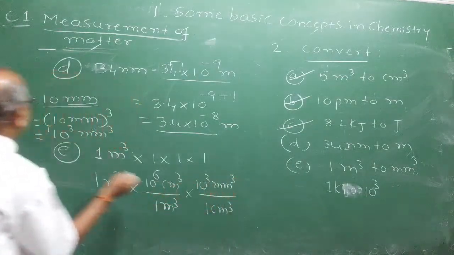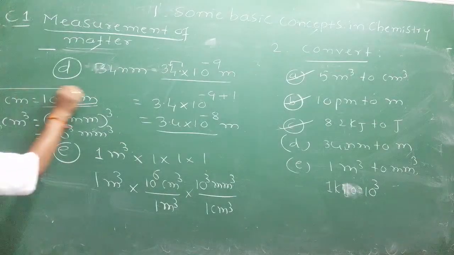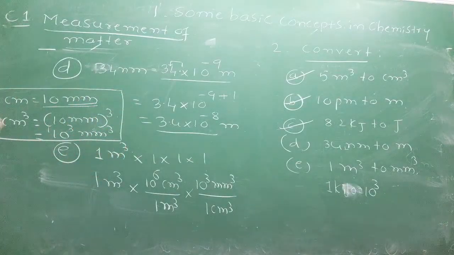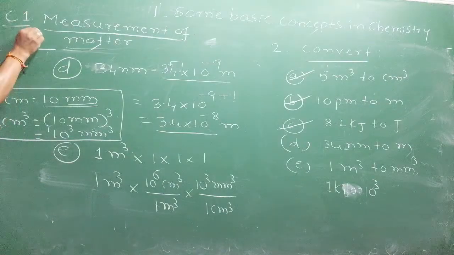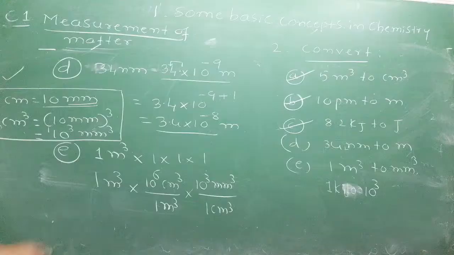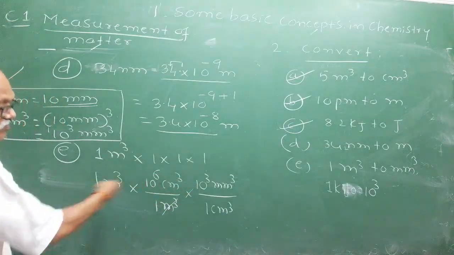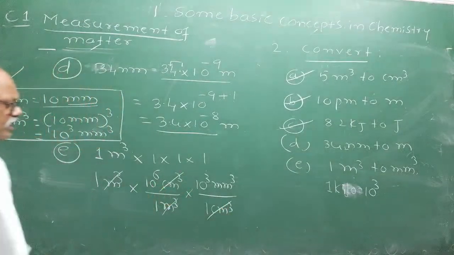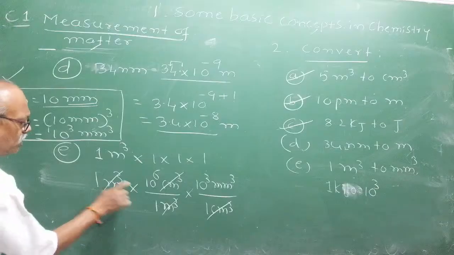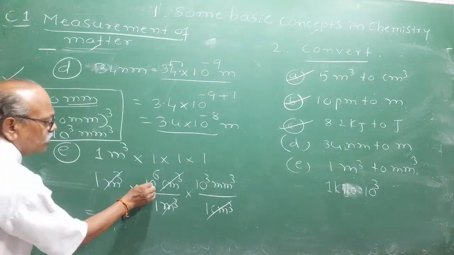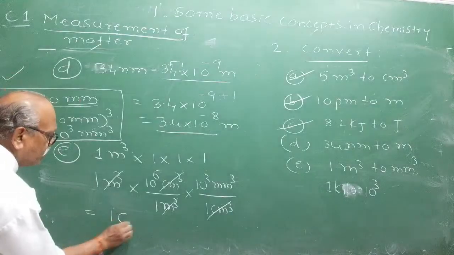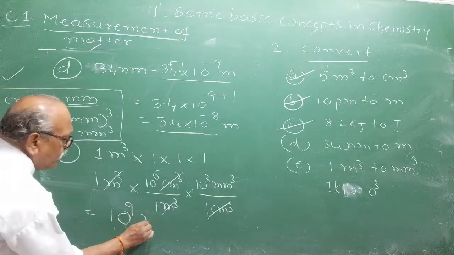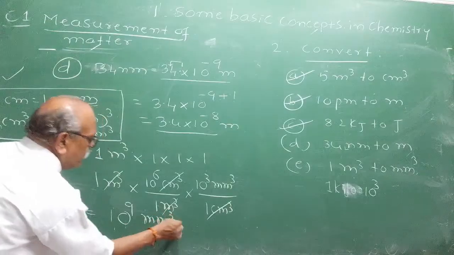Note down the conversion factor. You have to improve your ability in this area. Keep a separate notebook for time-saving results and conversion factors. That is the units and measurements topic, very useful in both physics and chemistry. Observe, this is called the unit factor method. Cubic meter cancels, centimeter cube cancels. Now you will get 1 into 10 raised to 6 into 10 raised to 3, which becomes 10 raised to 9 millimeter cube.